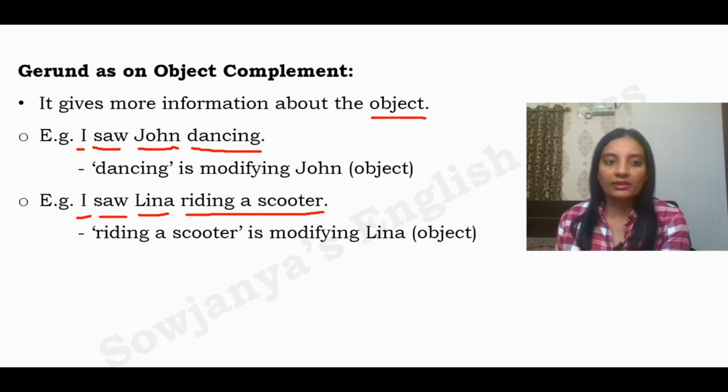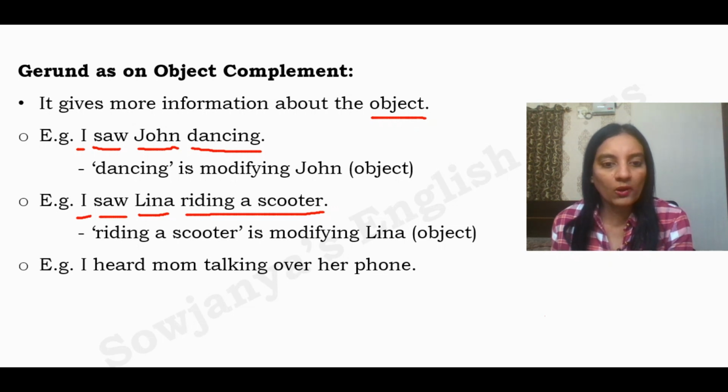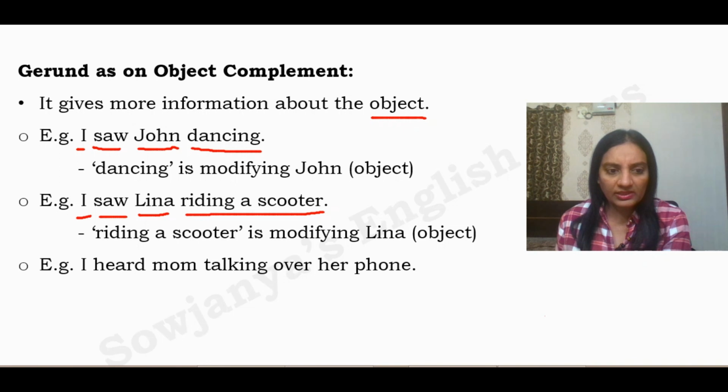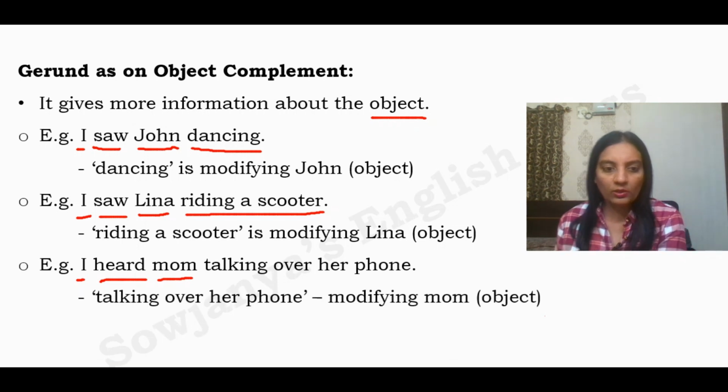Okay, in that way the gerund is acting as an object complement in this particular sentence. One more example: I heard mom talking over her phone. Here the subject is I, the finite verb is heard, the object is mom. What was she doing when I heard her? Talking over her phone. So this entire phrase, talking over her phone, is a gerund phrase which is modifying the object mom.